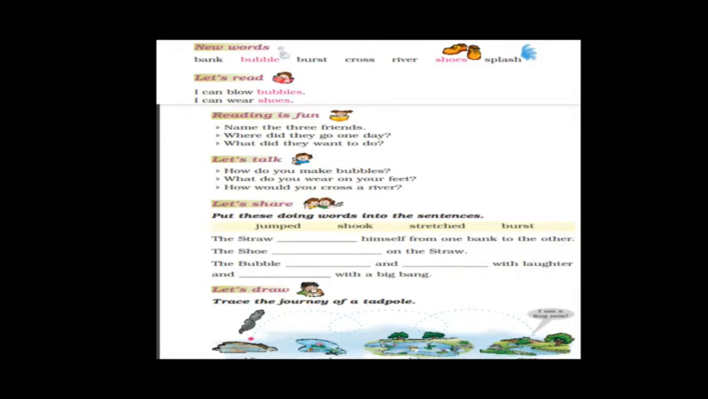Bank. B-A-N-K, bank. Bank means what, children? A river side. Okay. Second word, B-U-B-B-L-E, bubble. Bubble means a thin sphere of liquid having some sort of air inside it.